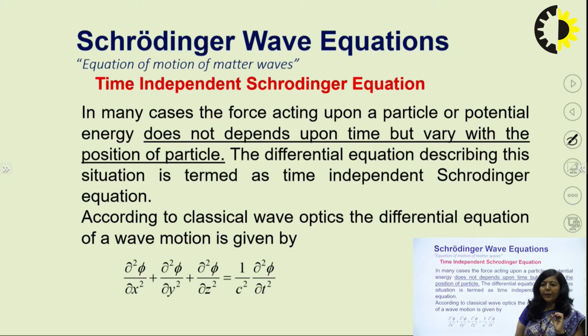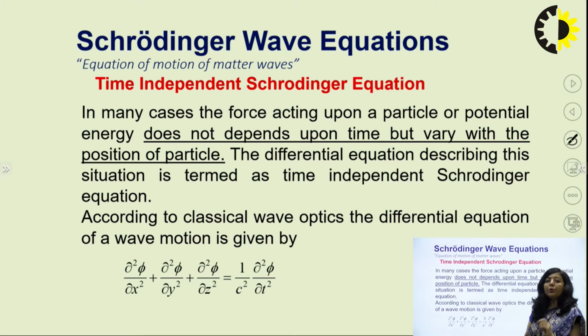Suppose you have a microscopic particle. That particle is moving. It is associated with wave nature. In order to describe that wave nature, you have a second order partial differential equation. Now, two cases are there. If the energy of that microscopic particle which is moving is independent of time, means it is not changing with time, it is depending only upon position coordinates, in that case, the equation which will describe that atomic system is the Schrodinger time independent equation. If you solve that, you will get your wave function which will be totally independent of t.